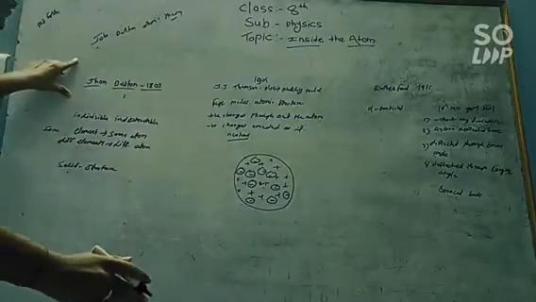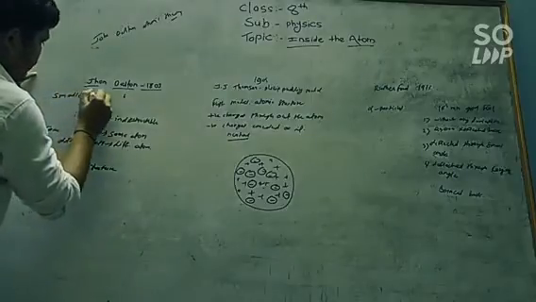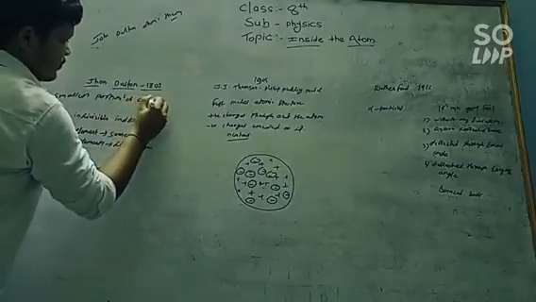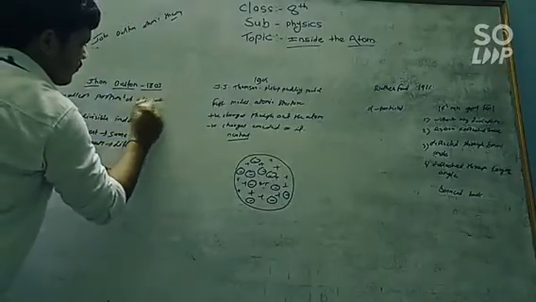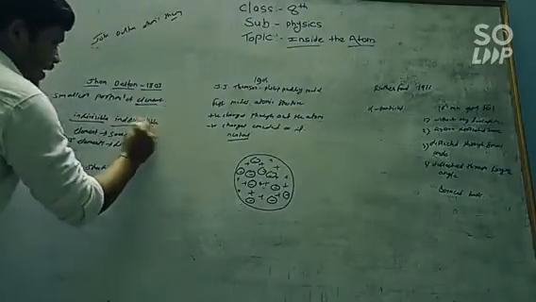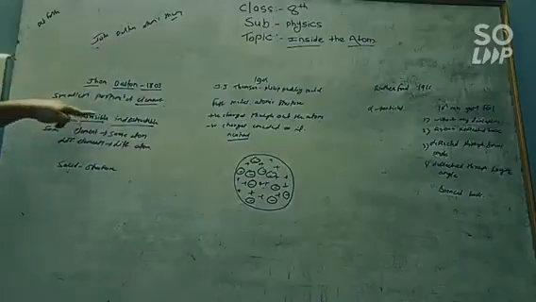According to John Dalton, the atom is the smallest particle of an element which is indivisible and indestructible.